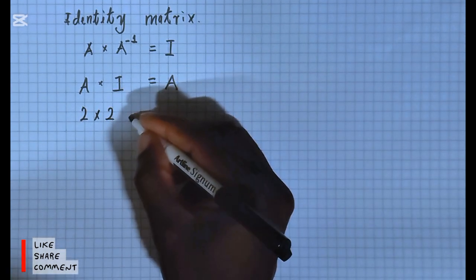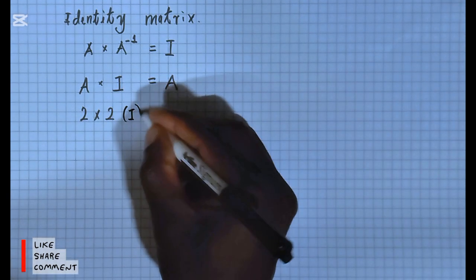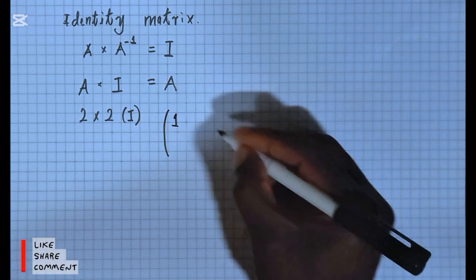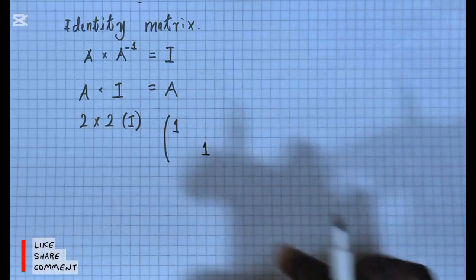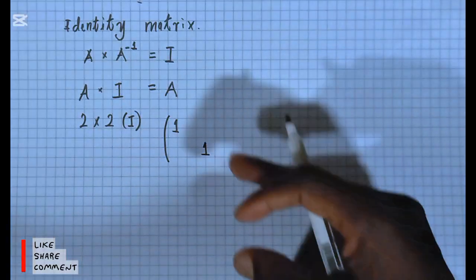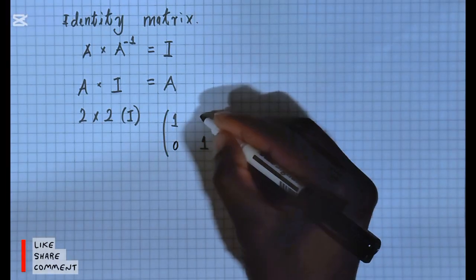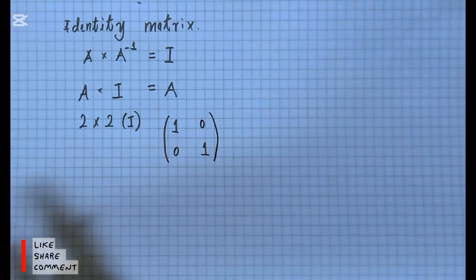All right. So what does an identity matrix really look like? So an identity matrix, if you are talking of, let's say, a matrix of order 2 by 2, we will talk of a situation where we are having 1 in the main diagonal. So all the elements in the main diagonal have to be 1. And so the elements in the other diagonal will be 0. That is if you are talking of a 2 by 2 matrix.